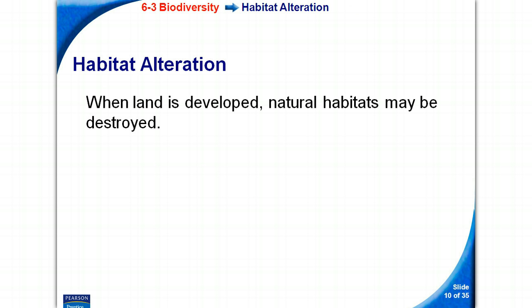Our next topic is habitat alteration. When land is developed, natural habitats may be destroyed. One habitat alteration I can think of right off the top of my head is that of the rainforest. Right now in South America, where the rainforest is, they're clear-cutting the rainforest to make farmland so that they can plant crops. That's habitat alteration.